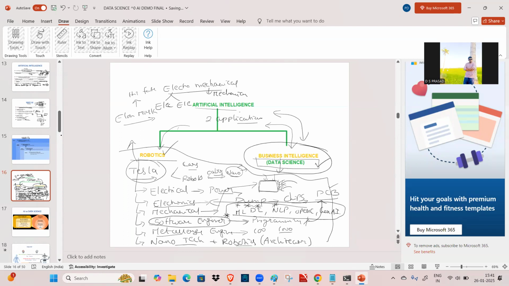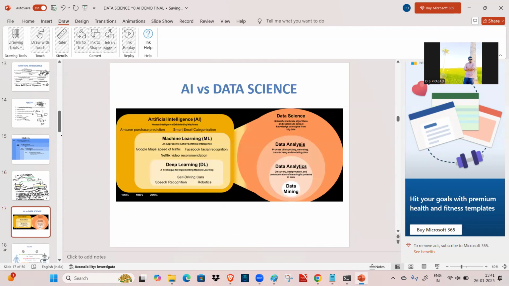Here is the exact difference between AI versus data science. In artificial intelligence, we have machine learning and deep learning. In data science also, we have machine learning and deep learning. But apart from that, data analysis is there, data analytics is there, and a data mining concept is there. With the help of data analysis, we are going to process the data, clean the data, and make it ready to build an application for our client. That kind of design or concept is there inside data science.